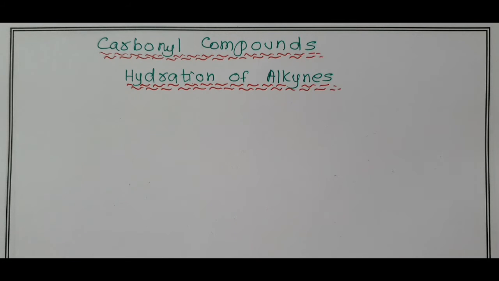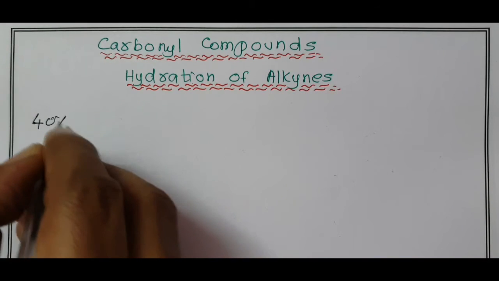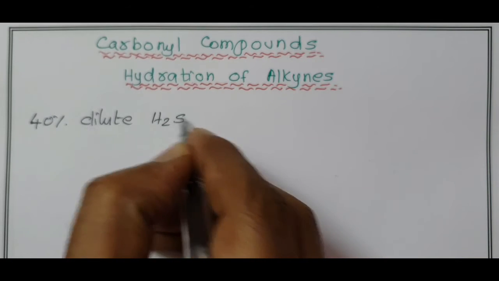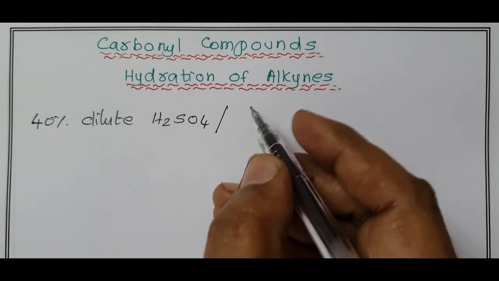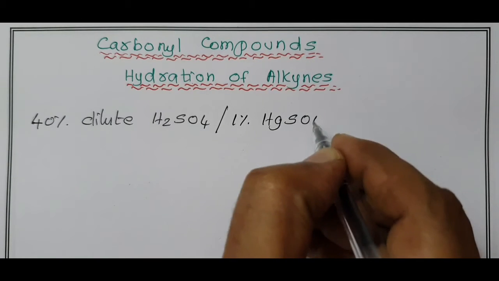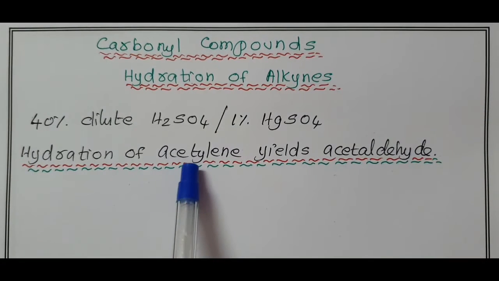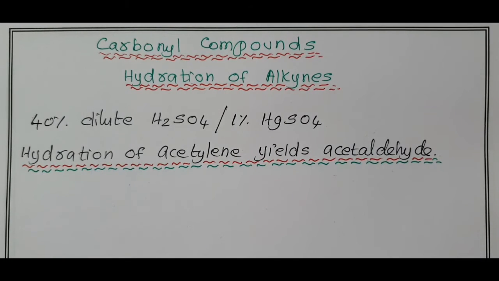The water molecule is provided by 40% dilute sulfuric acid, H2SO4, and in this hydration of alkyne, 1% mercuric sulfate, HgSO4, is used as a catalyst. This method is used to prepare both aldehydes and ketones. Hydration of acetylene, the first triple bonded compound, yields acetaldehyde, ethanal.